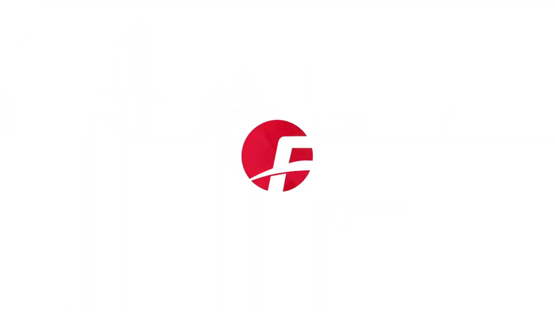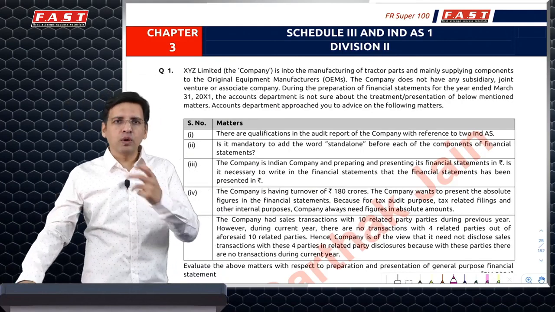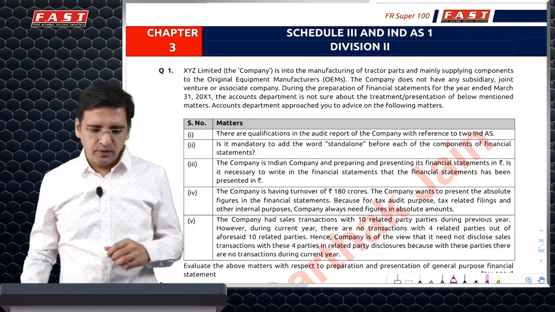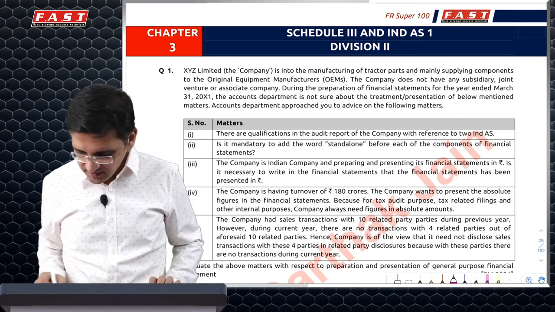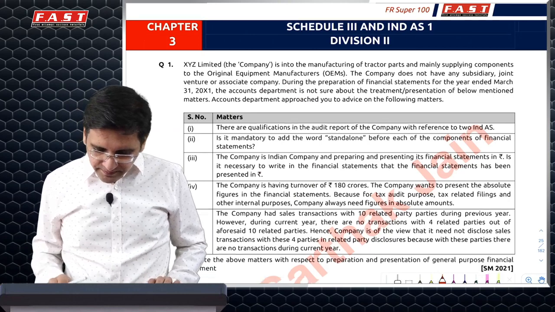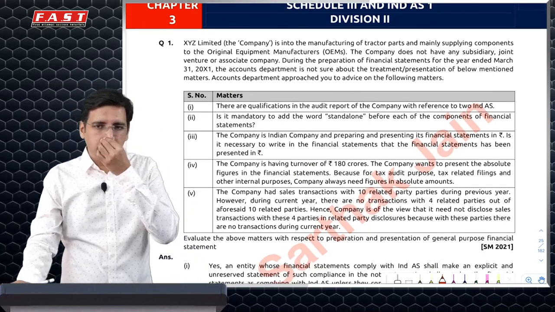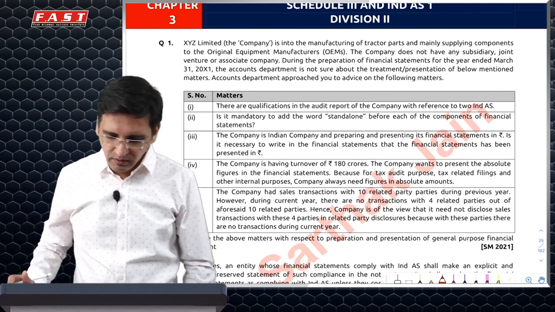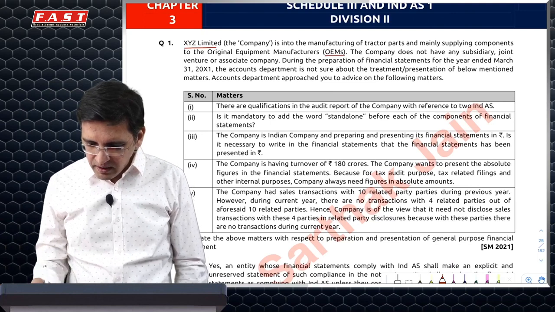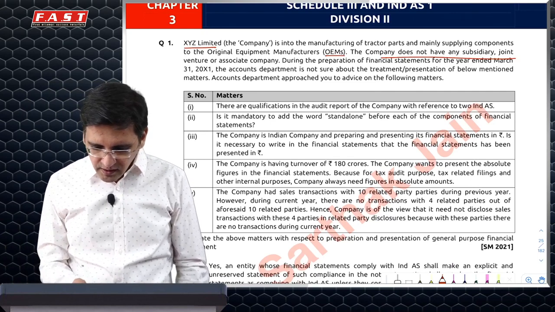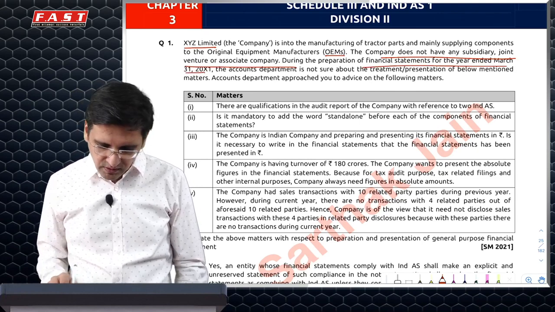So what I have done here, I have included primarily the newer questions which have been added, because they are more probable to be asked, as some questions have already been asked in earlier exams. First, if we get a 5-mark question from Schedule 3, possibly this could be one of those questions. The question says XYZ is a loan company with no subsidiary or JV, 31st March 2001.